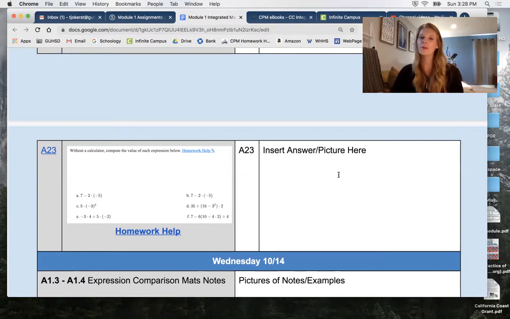So what I would probably do is do my work on a piece of paper, and then I'm going to take a picture of it, and then insert the picture here. There's a couple of ways to do that. I typically email it to myself because I don't like stuff sitting in my drive. So I email it to myself, pull the pictures onto my desktop, and then I insert them.